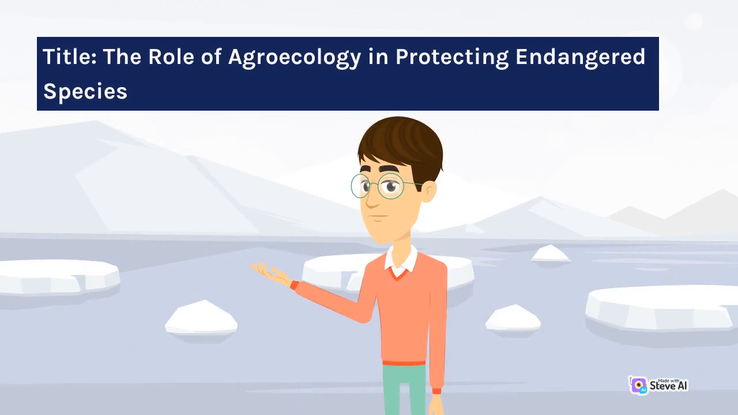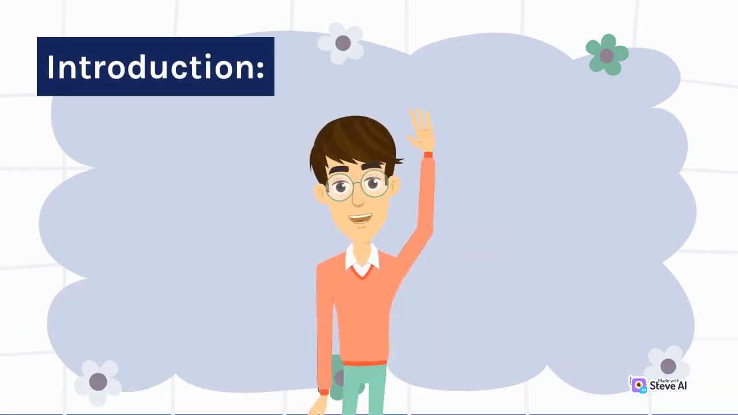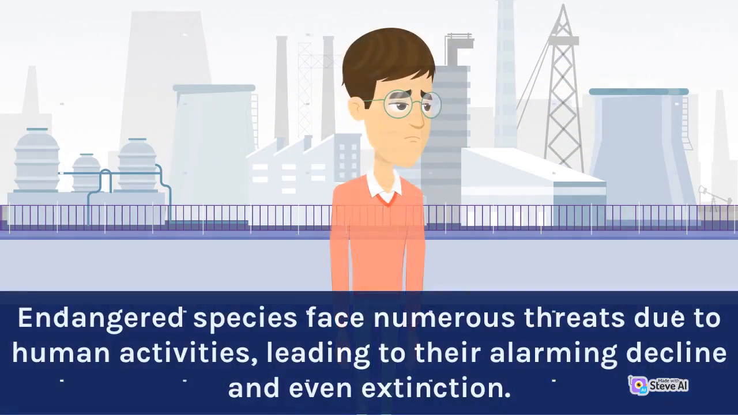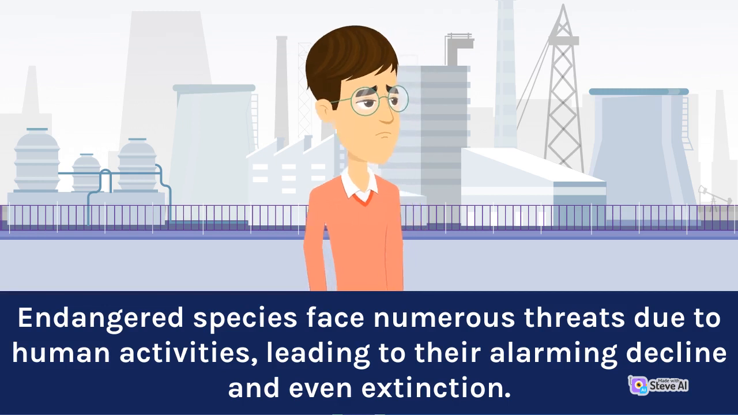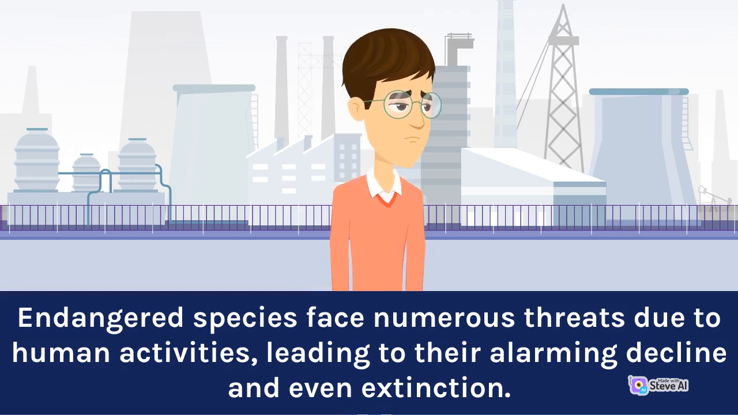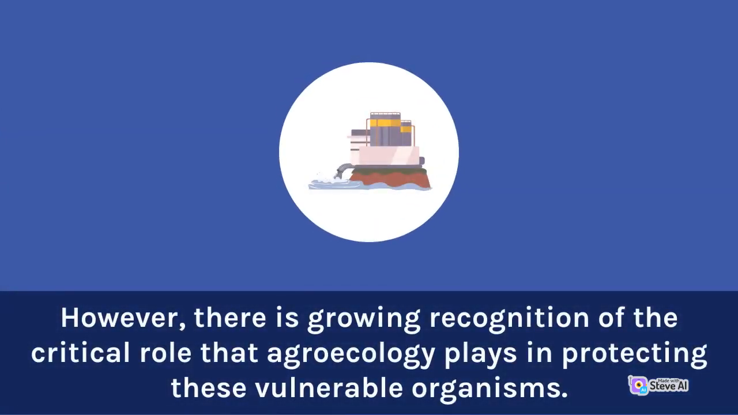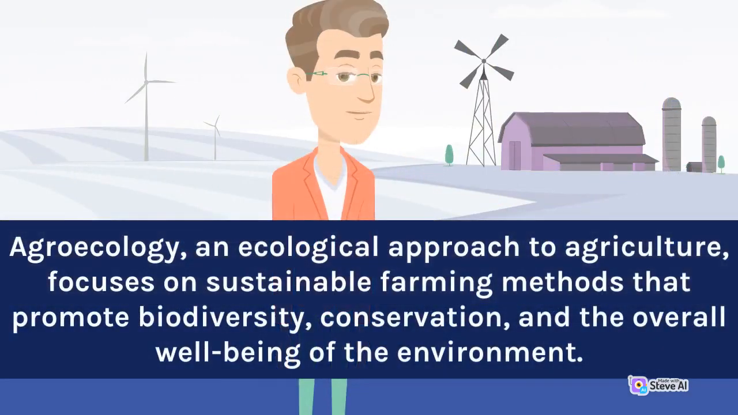Title: The Role of Agroecology in Protecting Endangered Species. Introduction. Endangered species face numerous threats due to human activities, leading to their alarming decline and even extinction. However, there is growing recognition of the critical role that agroecology plays in protecting these vulnerable organisms. Agroecology, an ecological approach to agriculture, focuses on sustainable farming methods that promote biodiversity, conservation, and the overall well-being of the environment.